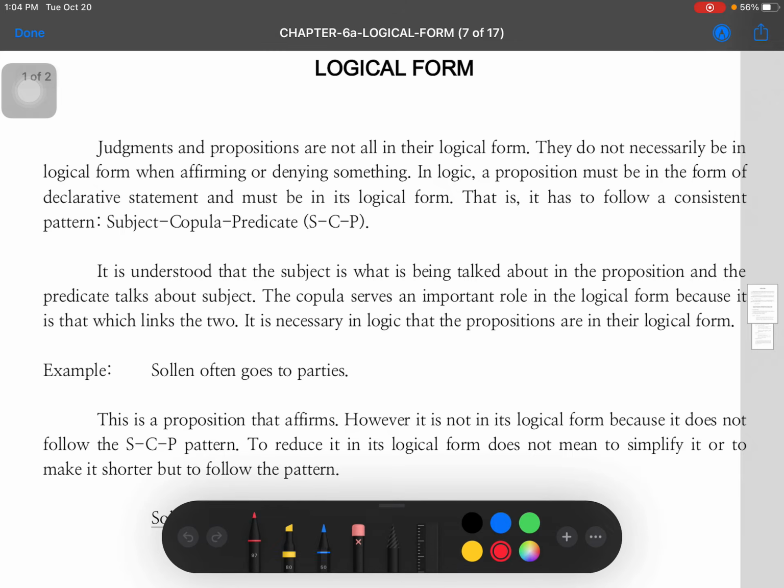So, susundan lang natin yung tatlong itong pattern ito, wherein this pattern has the following: yung subject, yung copula, at saka yung predicate. So, we will be following the SCP rule. Always remember this rule. SCP rule. Subject, copula, predicate rule.